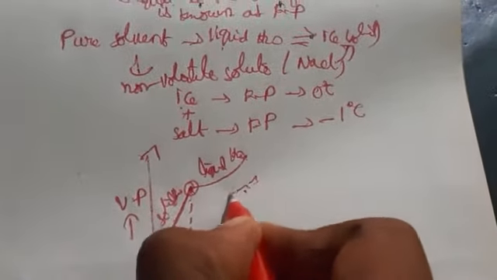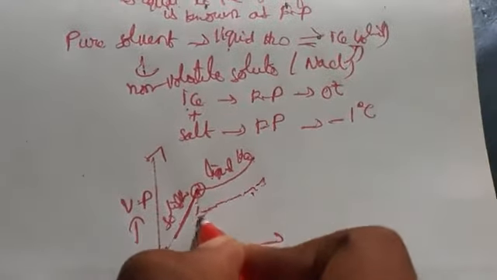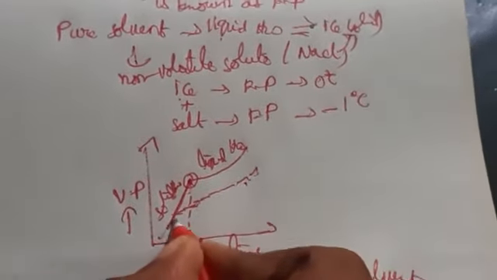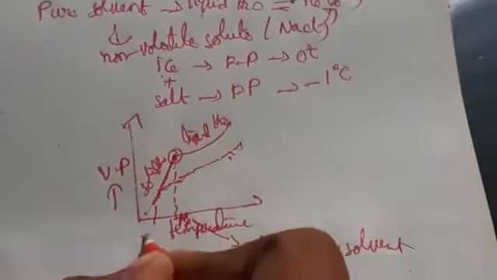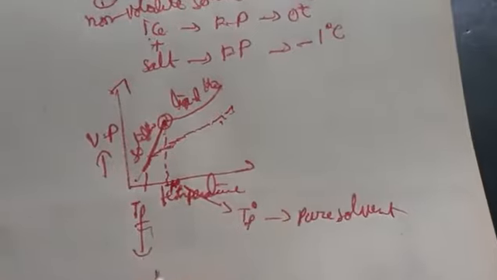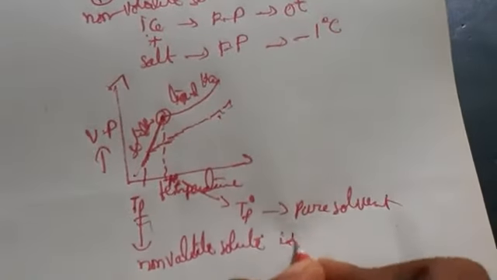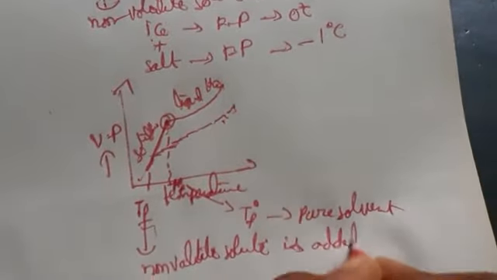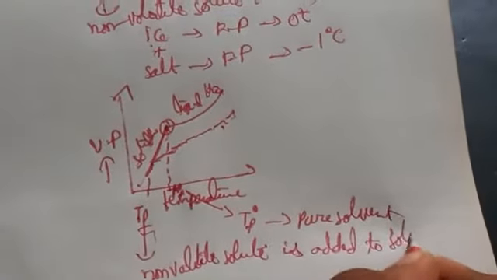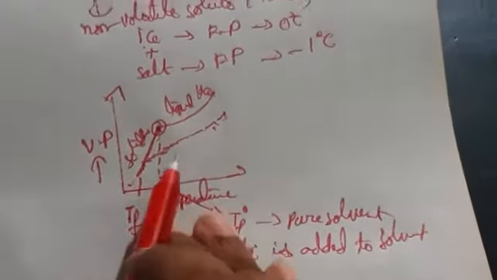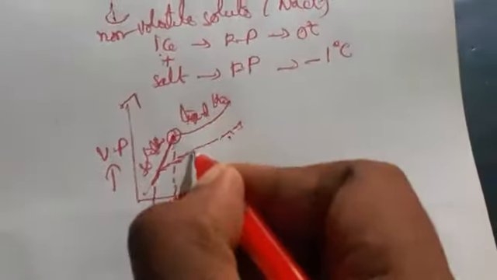When I add the salt solution, it gives one more point, that is TF. This TF indicates that a non-volatile solute is added to the pure solvent. So means some solution. This is the salt solution.